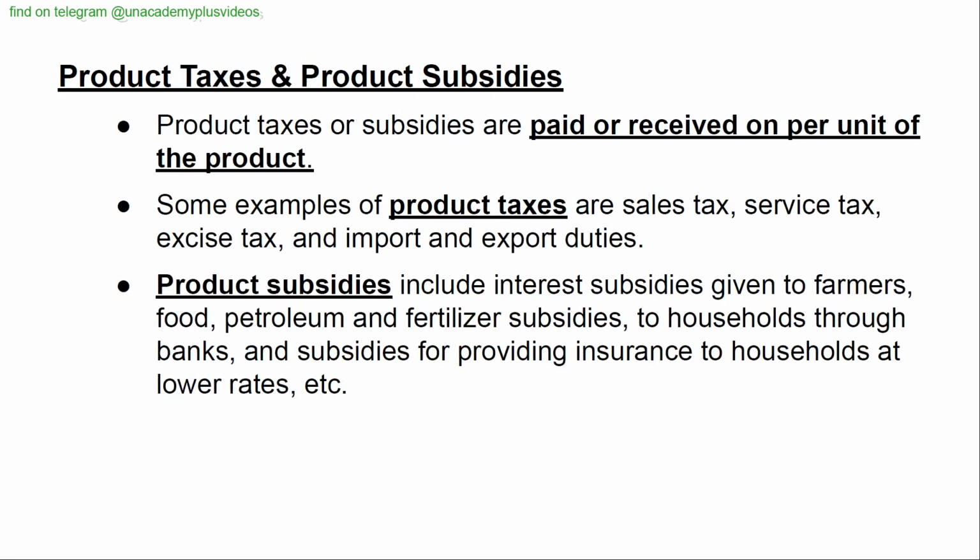Product taxes and product subsidies. Product taxes or subsidies are paid or received on per unit of the product. Some examples of product taxes are sales tax, service tax, excise tax, and import and export duties. Product subsidies include interest subsidies given to farmers, food, petroleum, and fertilizer subsidies to households through banks, and subsidies for providing insurance to households at lower rates, etc.